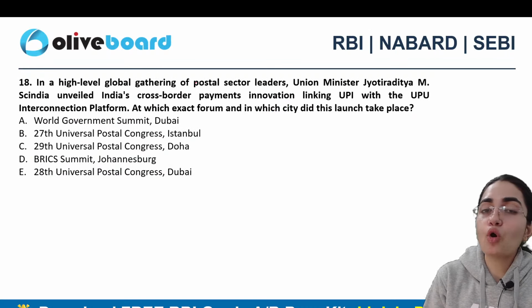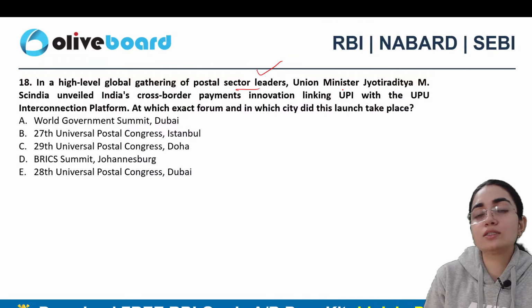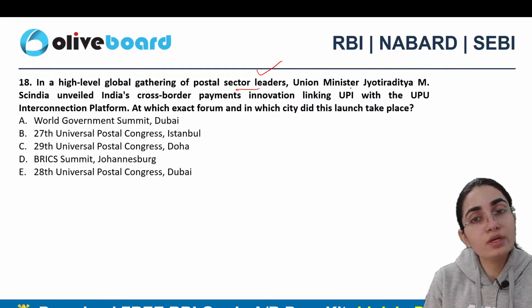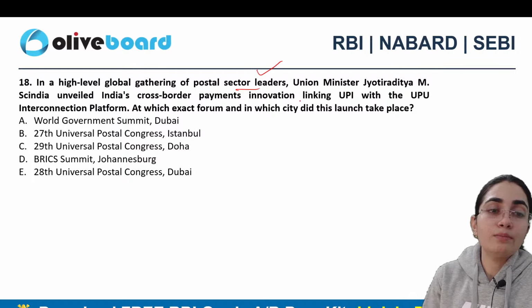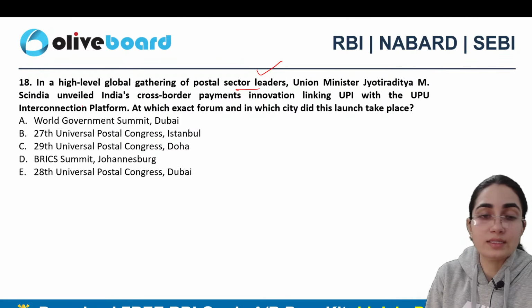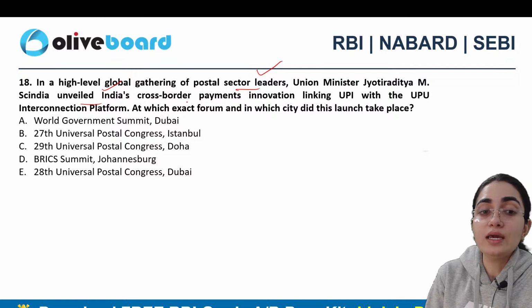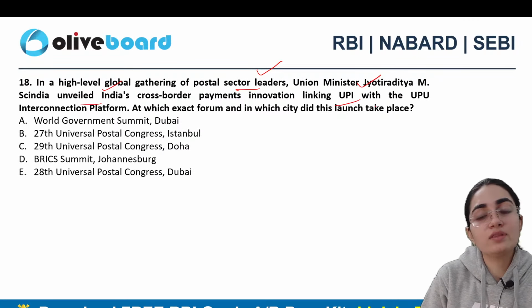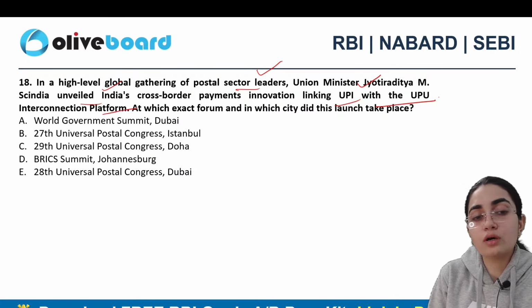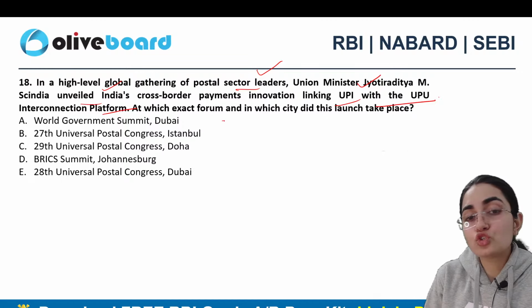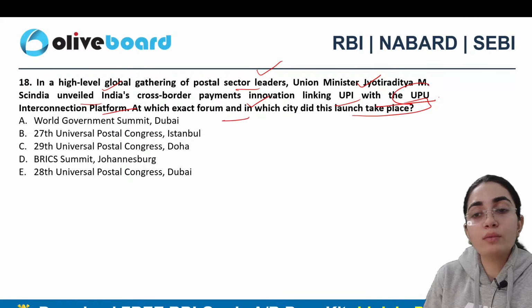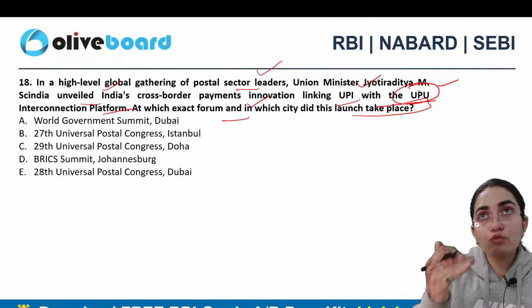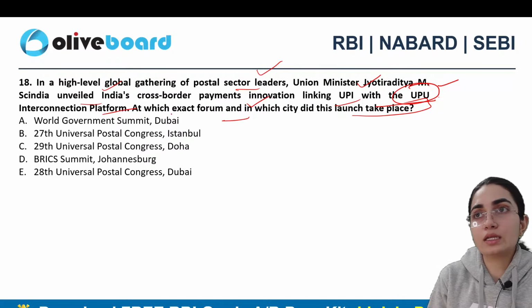In a high-level global gathering of postal sector leaders, Union Minister Jyotiraditya Scindia unveiled that India's cross-border payments innovation linking UPI with the UPU interconnection platform was launched. At which exact forum and in which city did the launch take place? Now, if people remember about UPU, we had considered it for postal services, right?